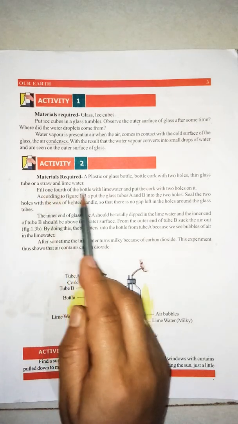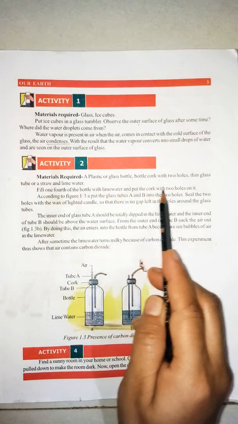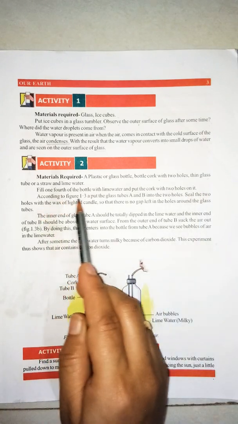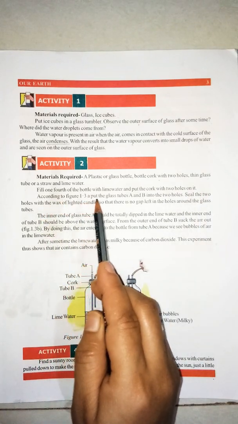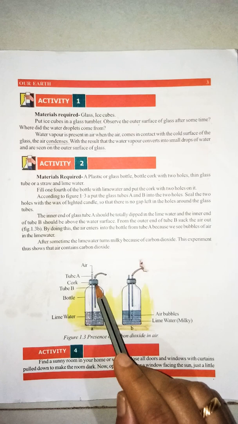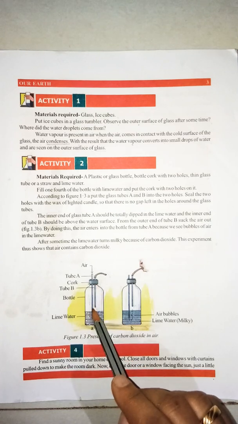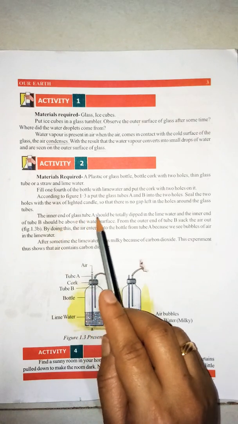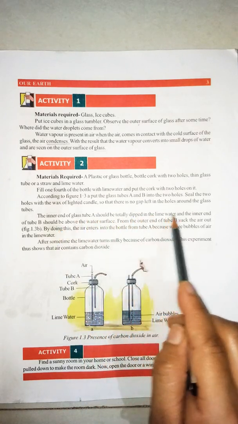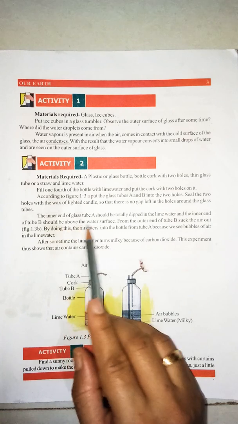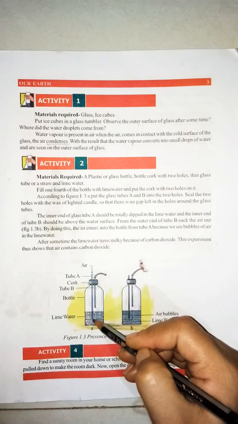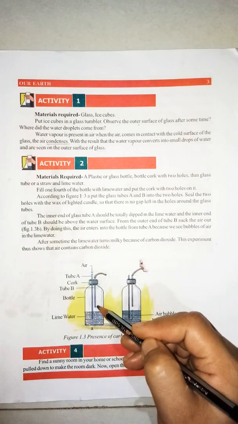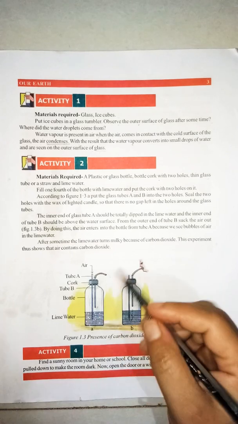Fill 1/4 of the bottle with lime water and put the cork with 2 holes on it. According to figure 1.3a, put the glass tubes A and B into the 2 holes. See, these tubes A and B are in the 2 holes. Then the inner end of glass tube A should be dipped in the lime water and the inner end of tube B should be above the water surface. See, this is totally dipped in lime water and this is above the surface of the lime water.